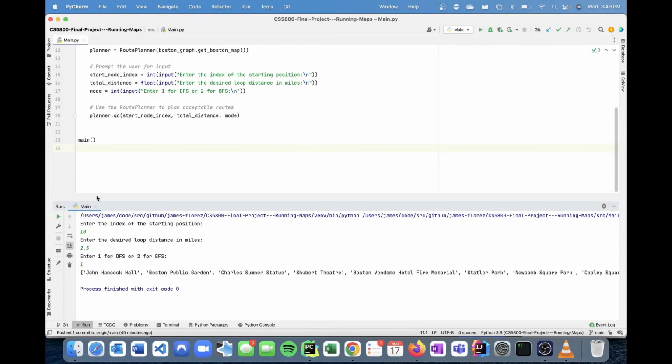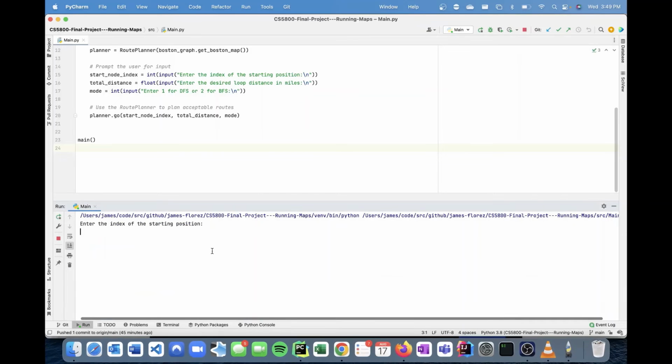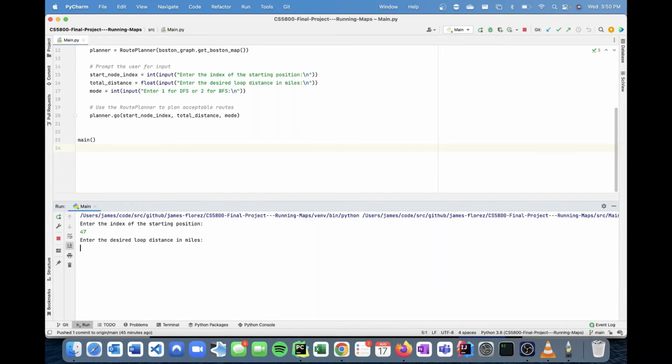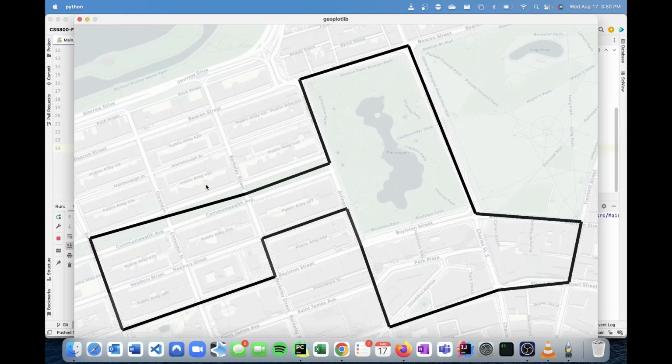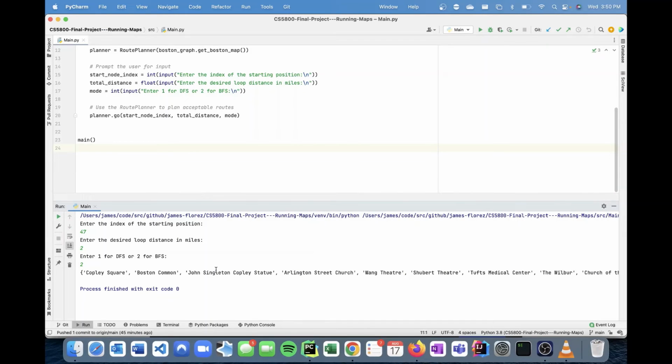And finally, I'm going to show one last one starting from node index 47, which is right by Boston Public Garden. I do a 2 mile loop and use breadth first search. You may have noticed that in this demo, I made loops that were relatively small in distance. That is because our algorithm does run in exponential time. So just to make it run quickly and make this video look nice, I chose short distances. And that concludes our demo.